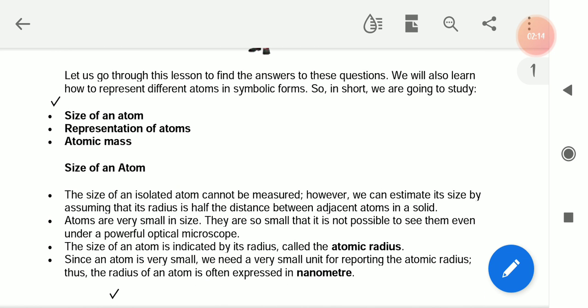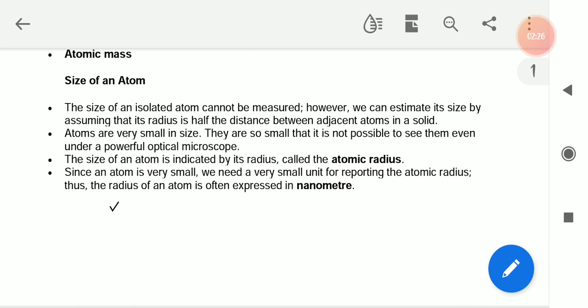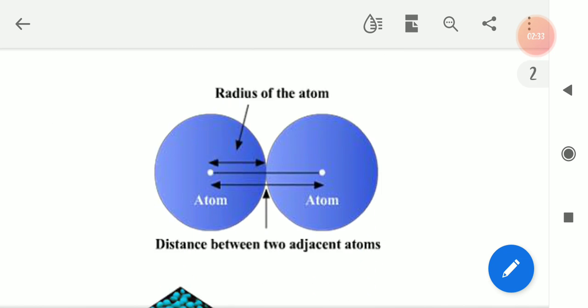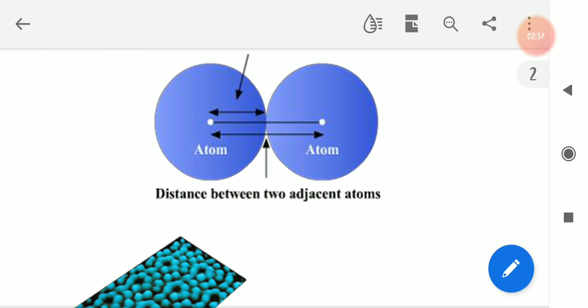Okay, so this one, size of an atom, representation of atom and atomic mass. So the size of an atom is very small. Size of an atom is indicated by its radius, and the atomic radius is often expressed in nanometer. Okay, radius of the atom, just you can see, is half the distance between two adjacent atoms.